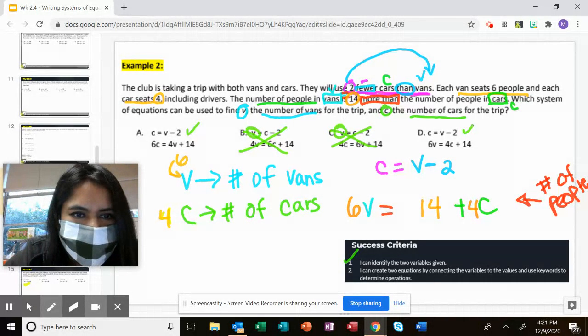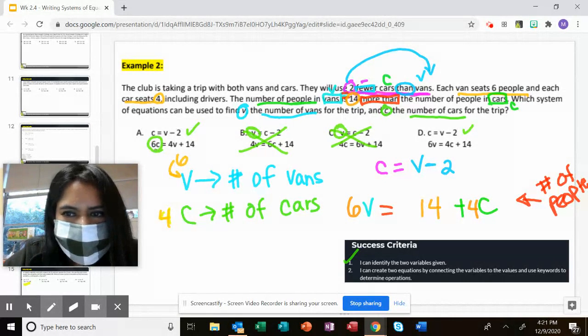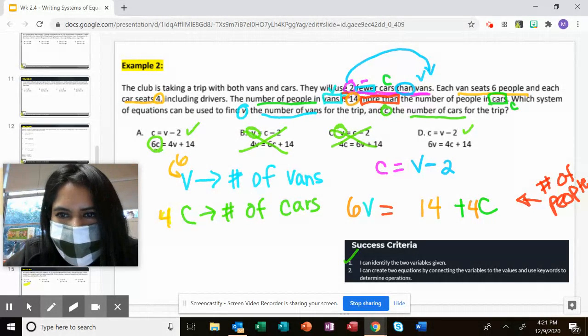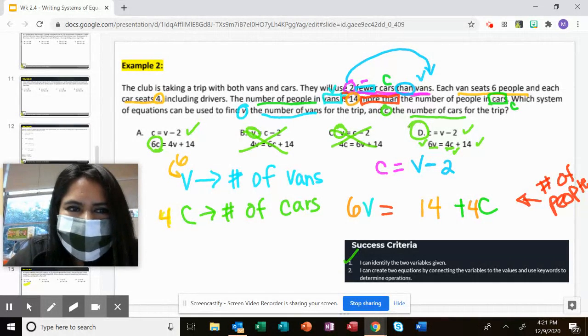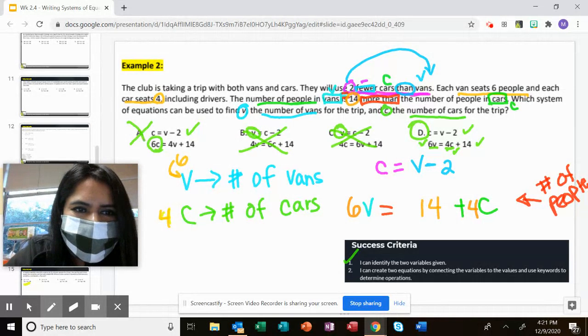It has C equals, but remember C represents the number of cars, so I can eliminate A. But before I do that, let's check D. D has 6V, so remember that's 6 people per van, and then is equal to 4C, so we do have 4C, that's correct, and then plus 14. We've seen that all of this has the same numbers, so therefore our answer is D in this case. It is not C because we don't have those same numbers for the variables. All right, and that's all it is.